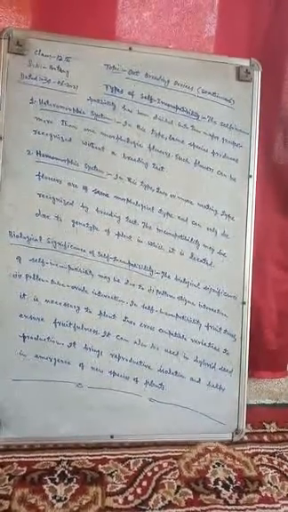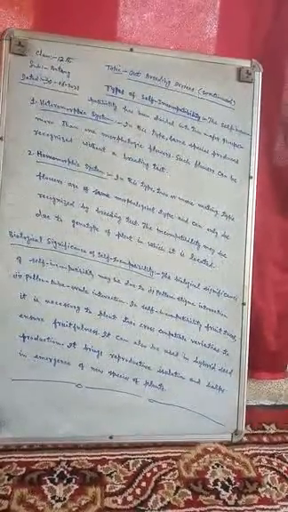It can also be used in hybrid seed production. It means that self-incompatibility can be used also in hybrid seed production. This is one more biological significance of self-incompatibility.